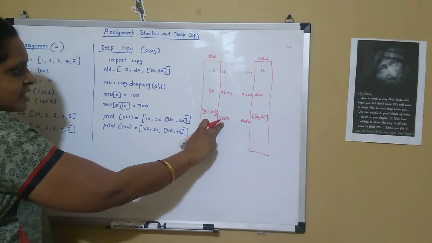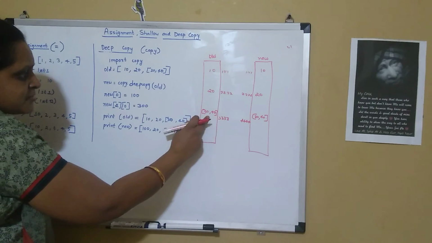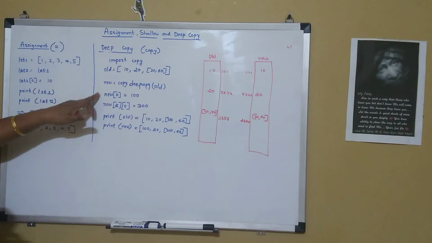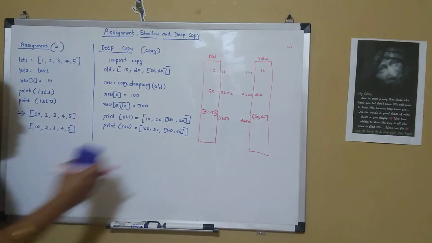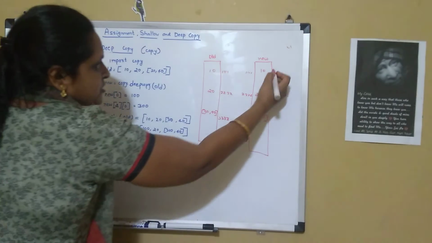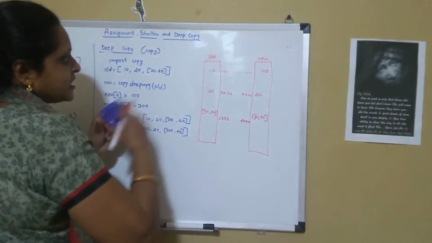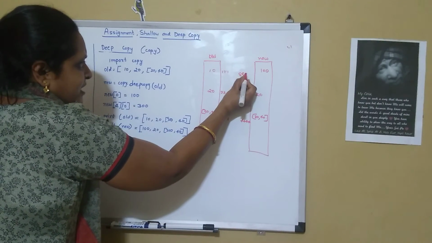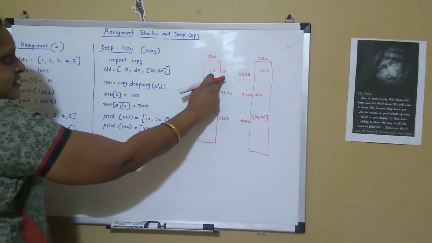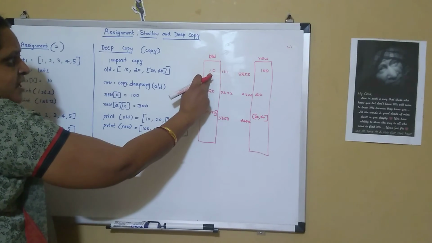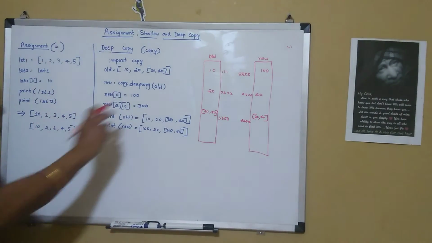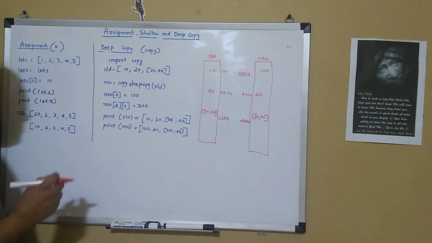So to eliminate that, nested lists are saved in two different memory locations. Now, if I make new of 0 to 100, the memory location gets changed here to 5555. But in the old, it will still be at the old position itself, and the value also will be the original value itself.